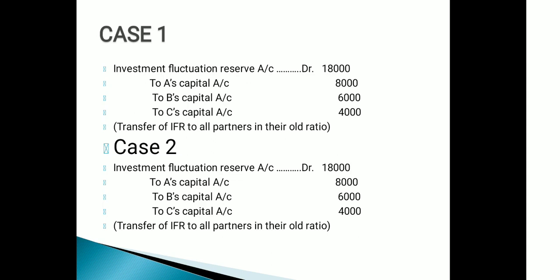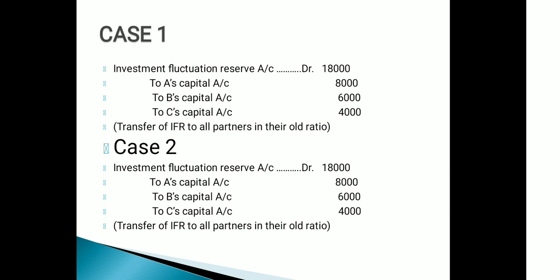Students, in case number 1, because there was no information about the market value of investment, the full investment fluctuation reserve is distributable among the partners. So in case number 1, investment fluctuation reserve account debit 18,000 to A's capital account, B's capital account, and C's capital account. In this case, 18,000 is distributed among all the partners including C in their old ratio.